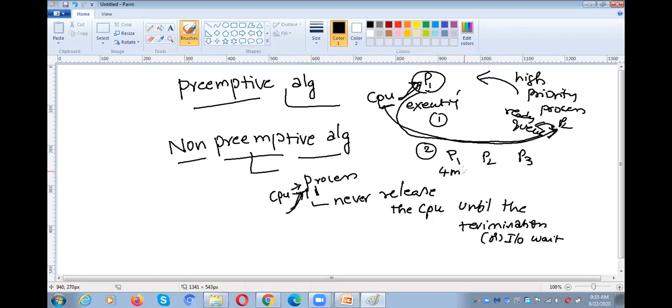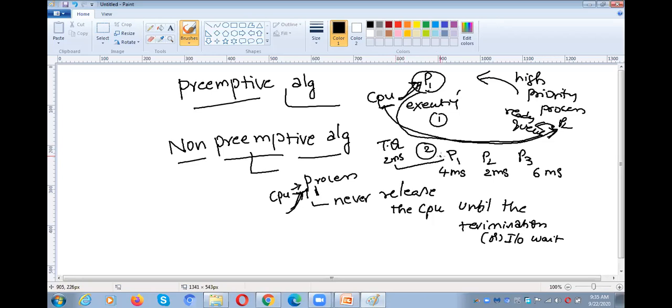P1 requires 4 milliseconds to complete its execution, P2 requires 2 milliseconds of CPU time, and P3 requires 6 milliseconds. In round robin, the time quantum is 2 milliseconds, right? That means for each process we would like to give 2 milliseconds of CPU time.